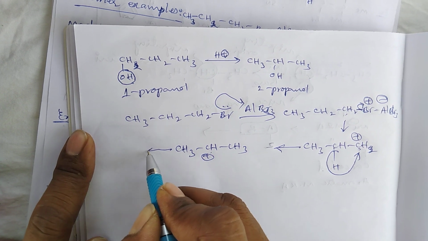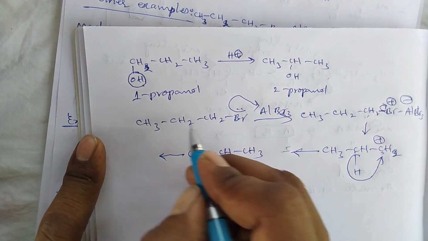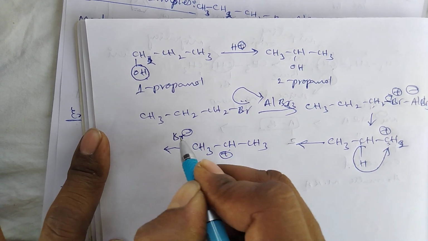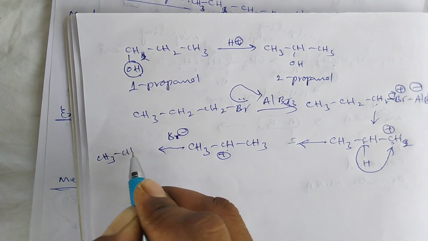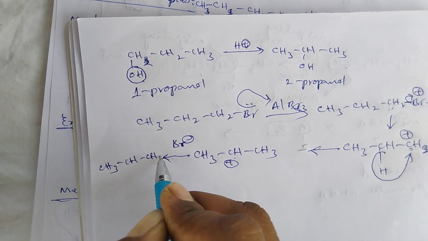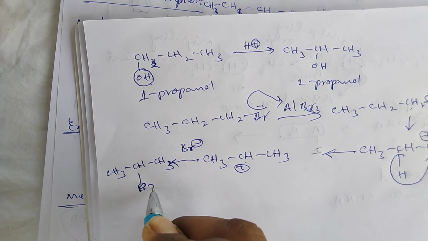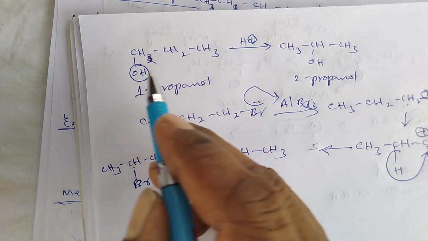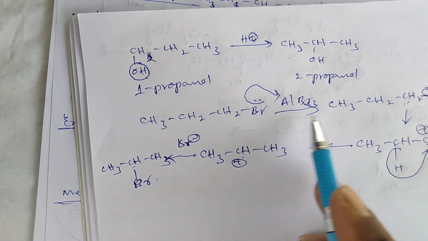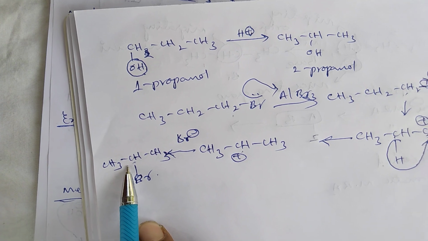So finally, when it reacts with the bromide ion, the resulting product is CH3, CH and CH3 Br, that is 2-bromopropane. Here 1-bromopropane is converted into 2-bromopropane.